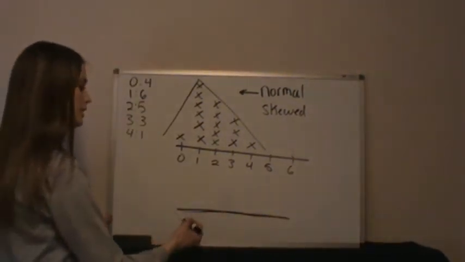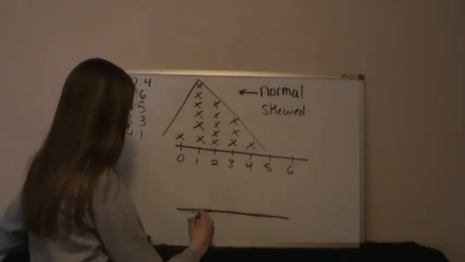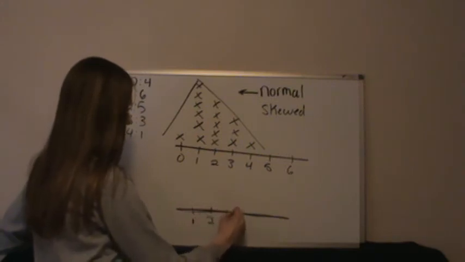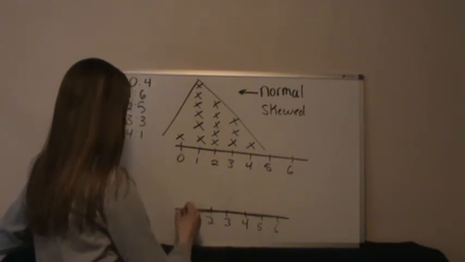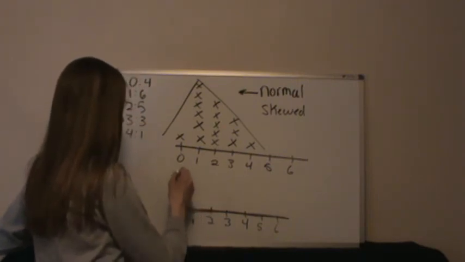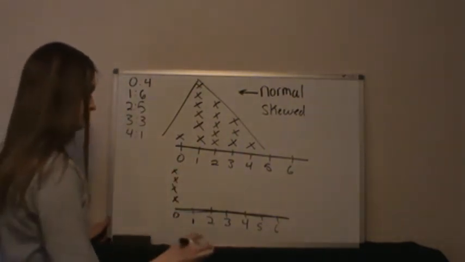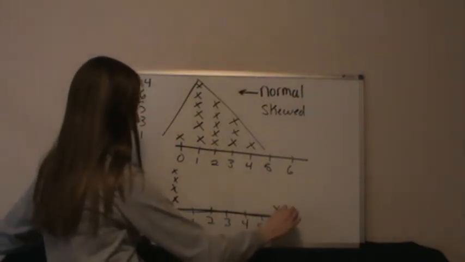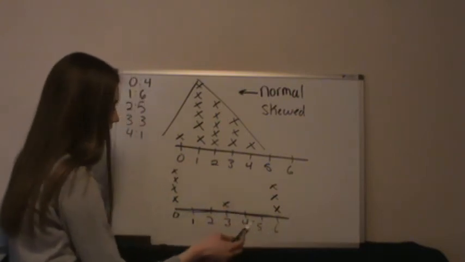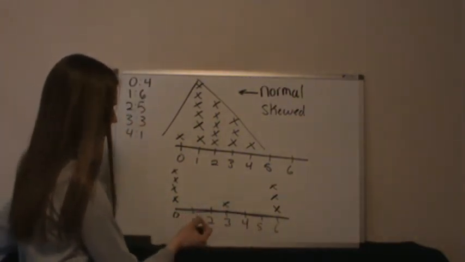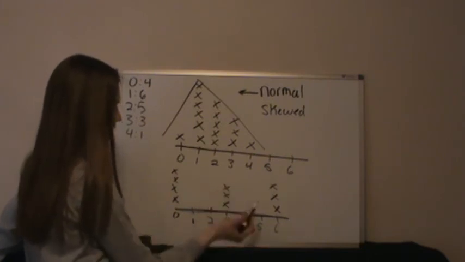So let's say I went through a list of data and maybe I had 4 students say they had 0 dogs, and then I had some kids saying that they had 6, let's say I had 3, and I only had 1 say that they had 3 dogs, and we'll say like 3 did 4.